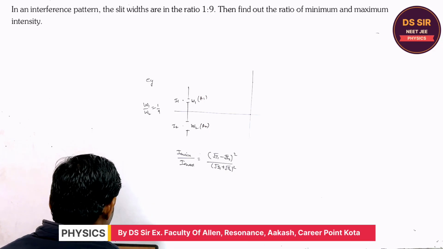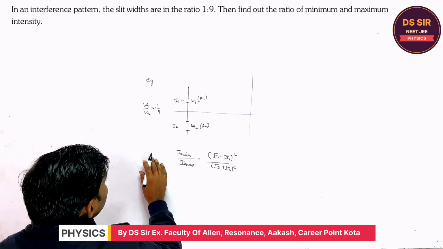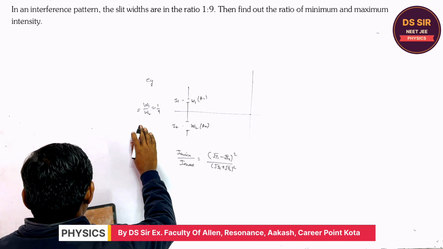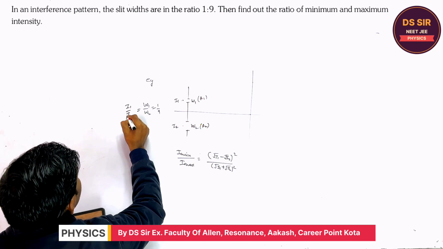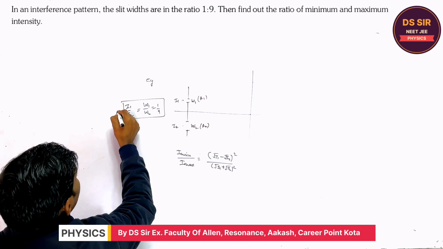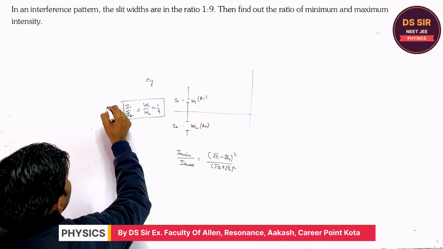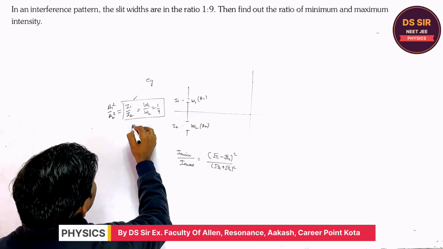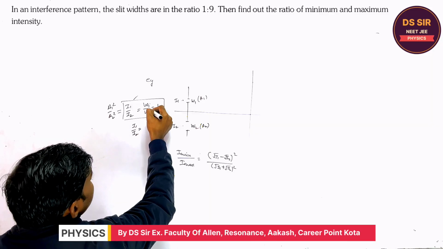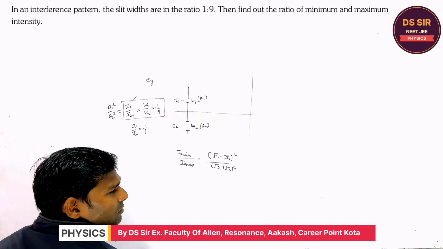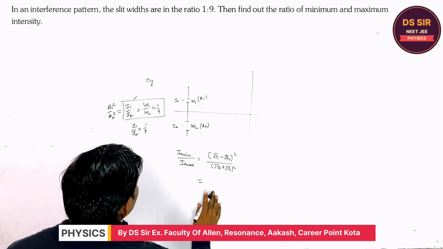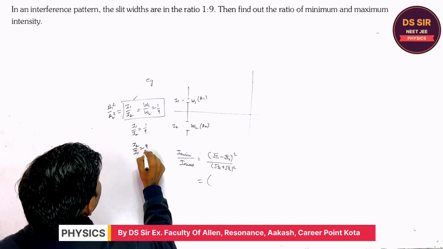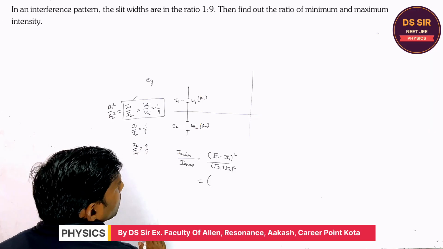So the intensity is proportional to the width. If they ask about amplitude, it is A1 square upon A2 square. So what is the I1 and I2 ratio? Same as the width ratio, 1:9. So I2 upon I1 you may write as 9:1.